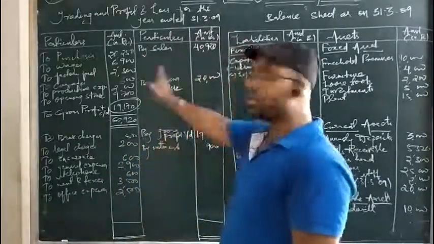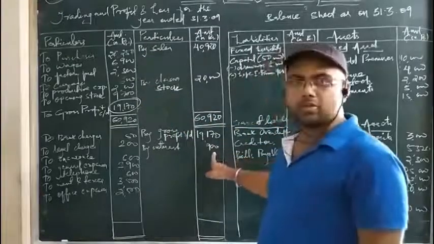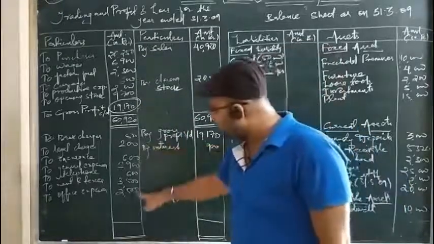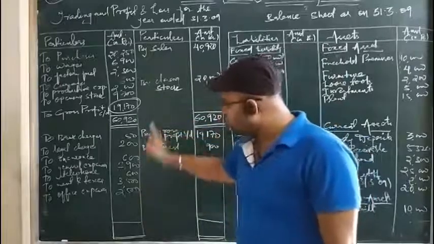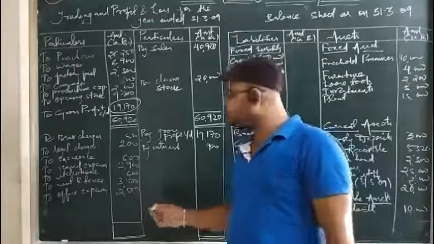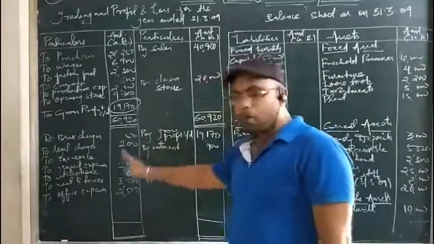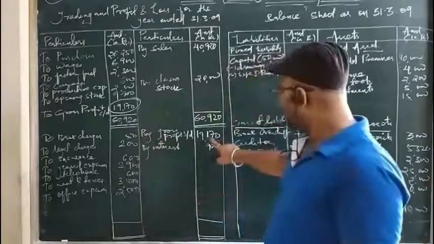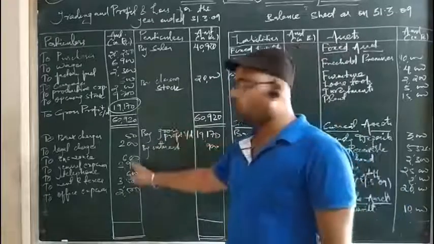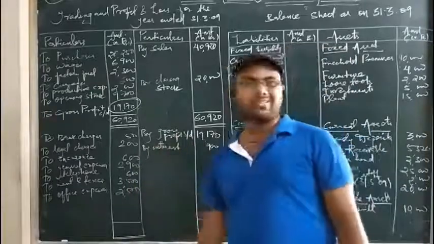Look, it is easier than the trading account. You have two items, but it crosses almost 20,000. And here the items, whichever the total, don't go more than 15,000. Just by a rough calculation or a glance, I am telling you. So you can see that the items are more, but the amount is less. The single item, gross profit, is much more than all these expenses. So definitely we are having profit, which will be called the net profit.